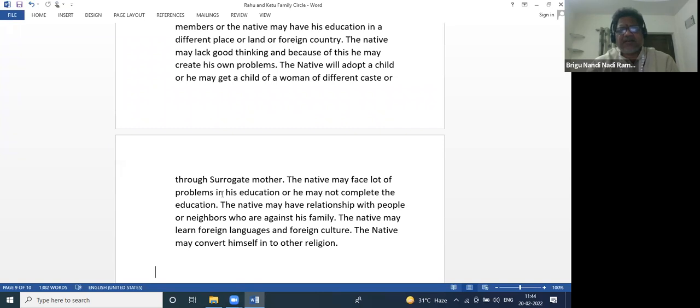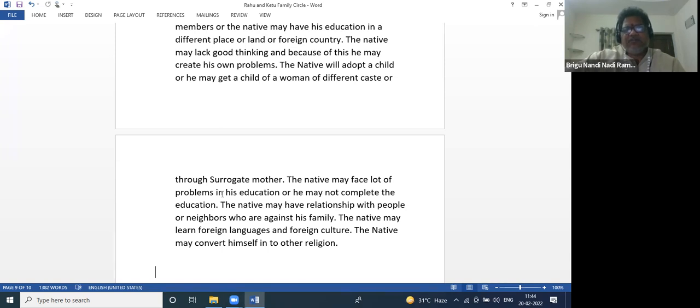The native may have relationships with people or neighbors who are against his family, because here Mercury is friendship. Generally these people have friendship with foreigners. Suppose you are a guru and your Mercury is outside, then all your shishyas will be from foreign land, not your own land.